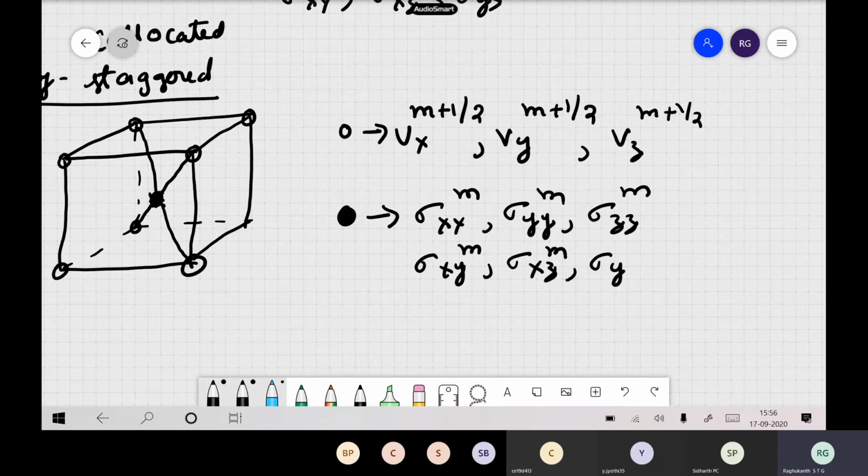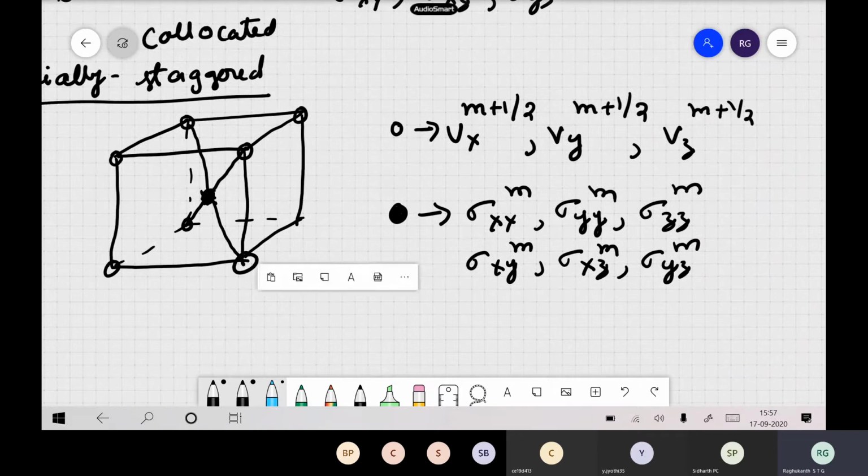So what does it tell you? What is the meaning of this one? Tell me. What does it tell you?